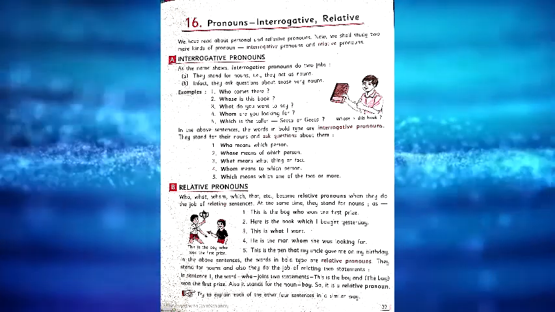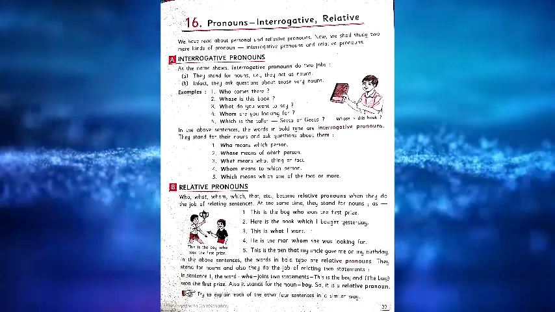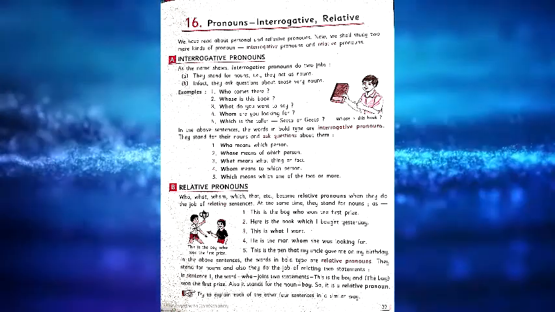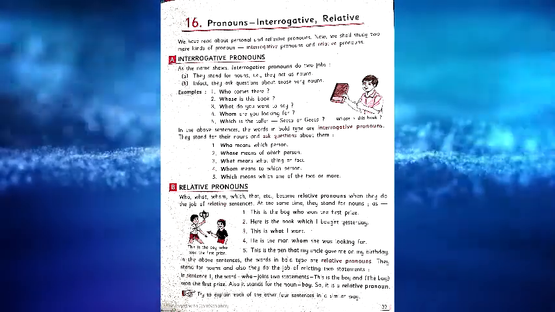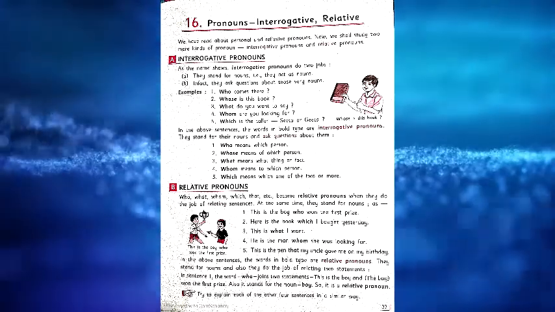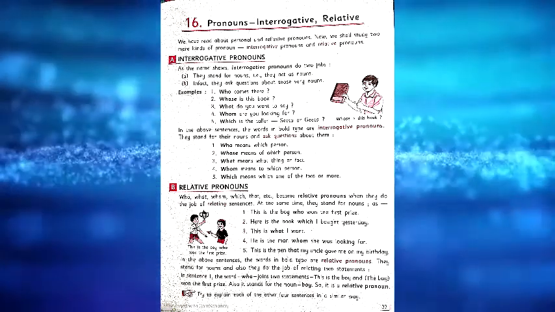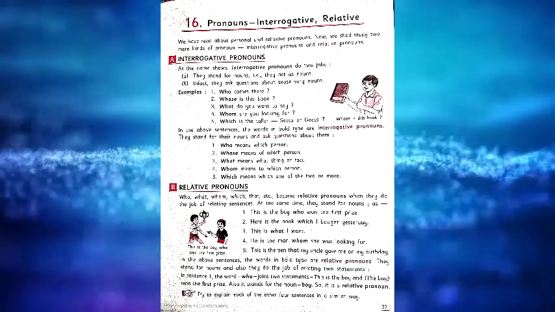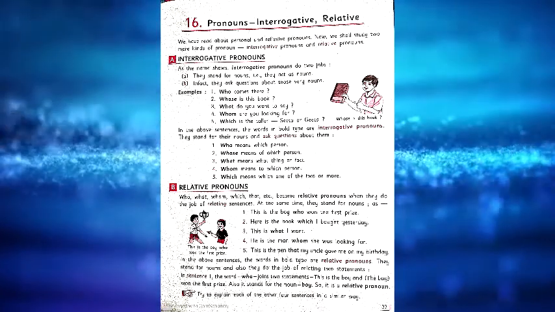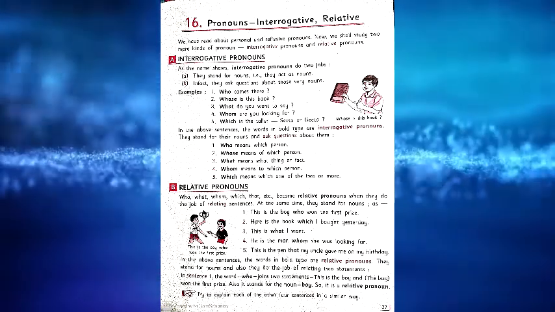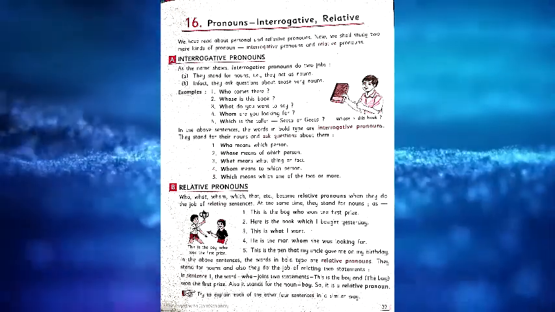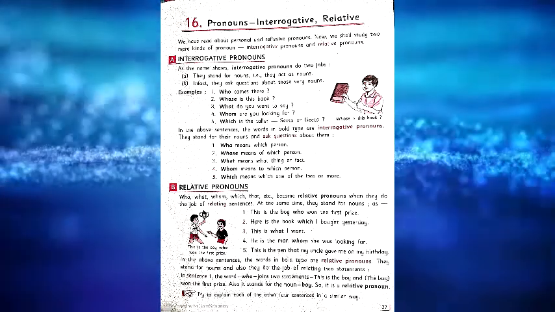The second one is relative pronouns. What is a relative pronoun? Who, what, whom, which, that, etc. become relative pronouns when they do the job of relating sentences. Relative pronouns always relate sentences, and at the same time they stand for nouns. Like interrogative pronouns, the relative pronoun also does two jobs: it relates sentences and at the same time stands for nouns.